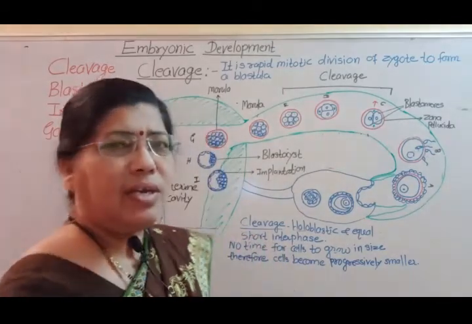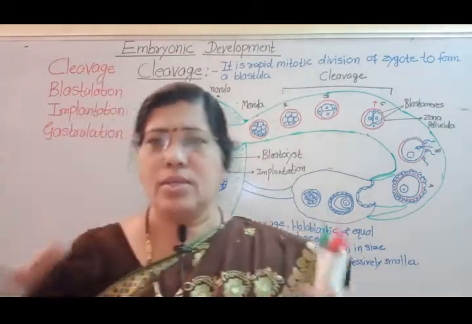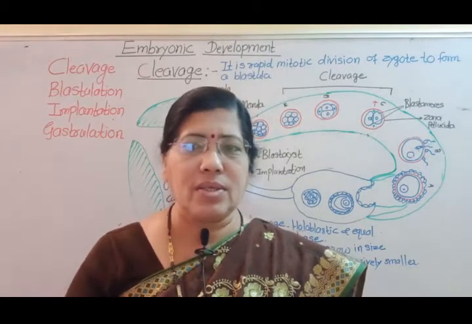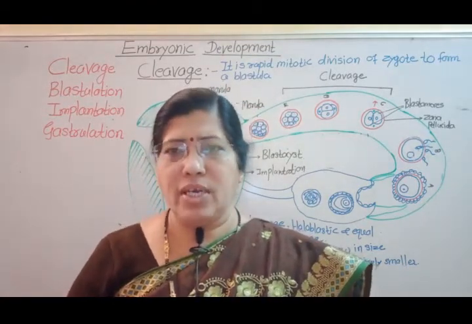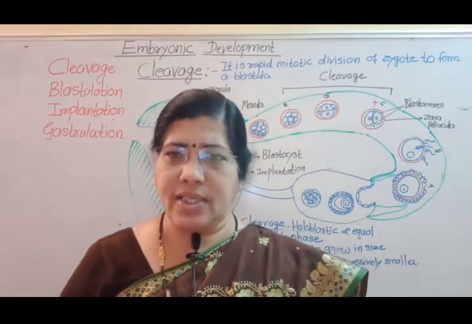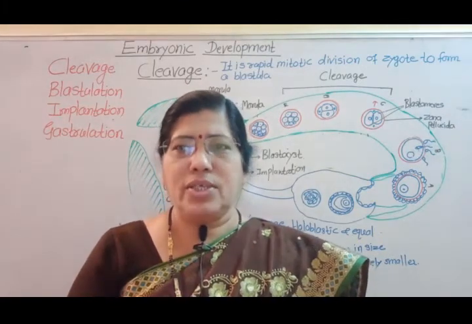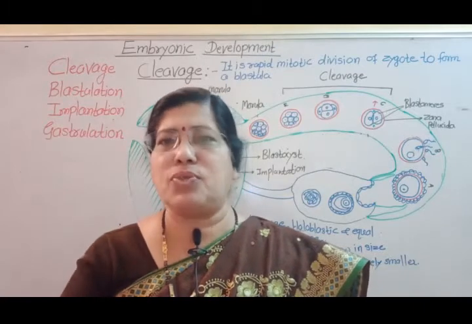In human beings, cleavage is holoblastic. Holoblastic means whole zygote, complete zygote, undergoes cleavage, because yolk is present in very small amount in the human egg. So the human egg is called microlecithal, and therefore during cleavage, yolk is distributed evenly in equal quantity in all blastomeres.